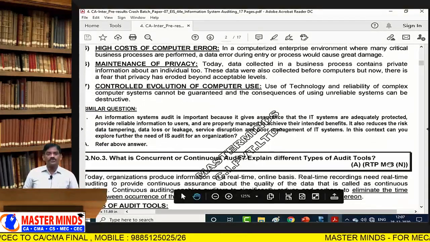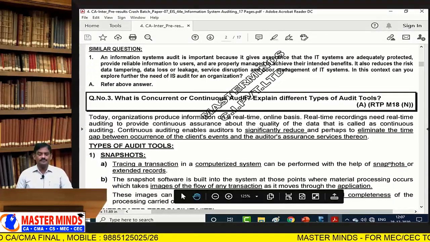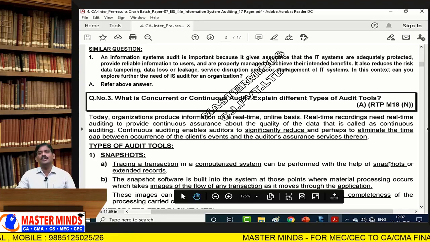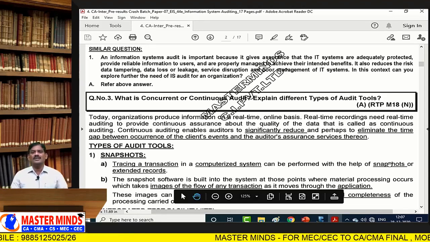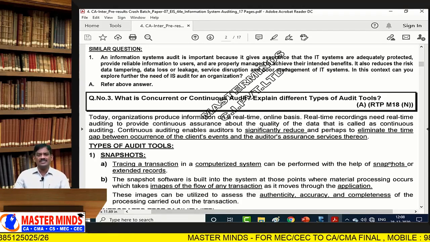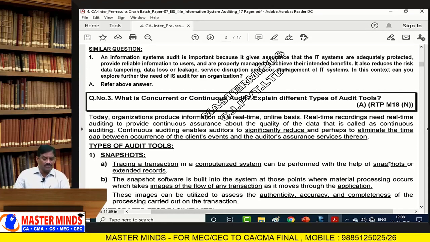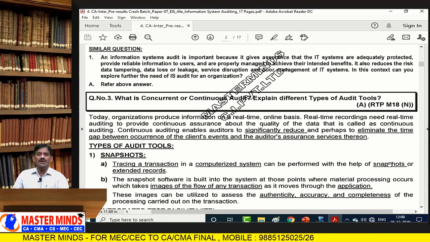And then we go for concurrent audit. Concurrent audit is also called a continuous audit, where each and every action is going to be observed. All the transactions are going to be verified in order to produce proper audit information, in order to achieve objectives of the organizational environment.